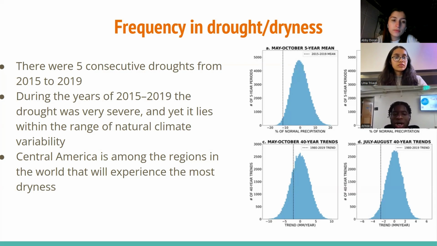This prolonged drought had widespread implications, including food insecurity and challenges to water resources, highlighting the urgent need for adaptive strategies in this region.